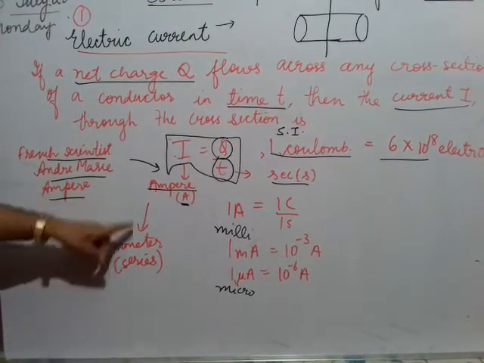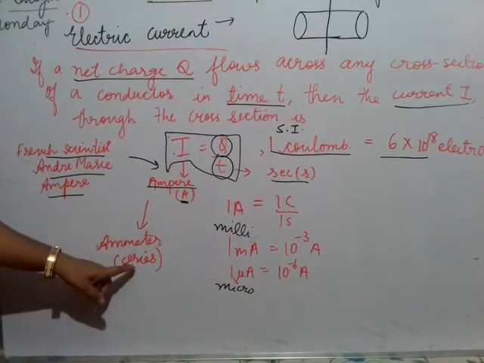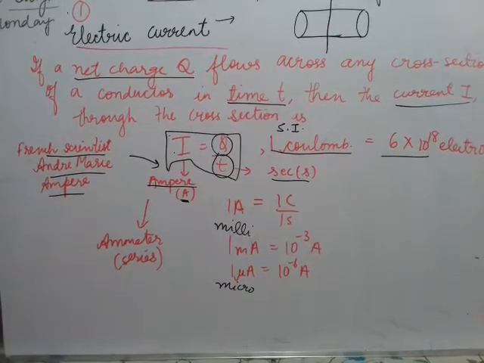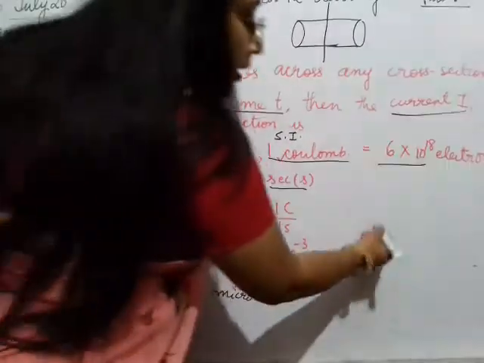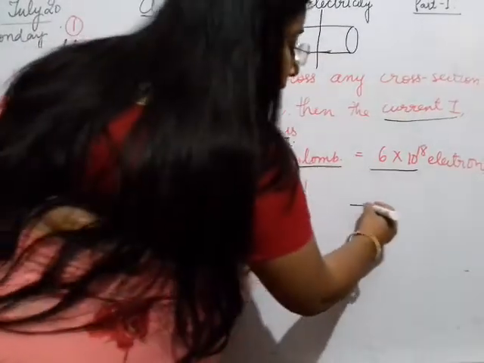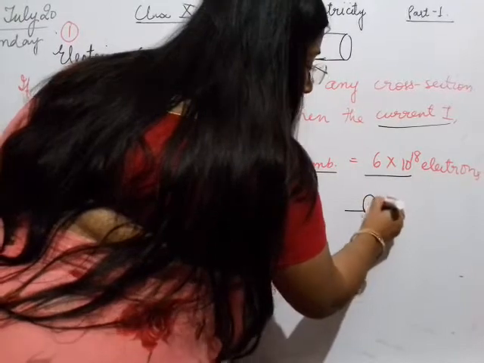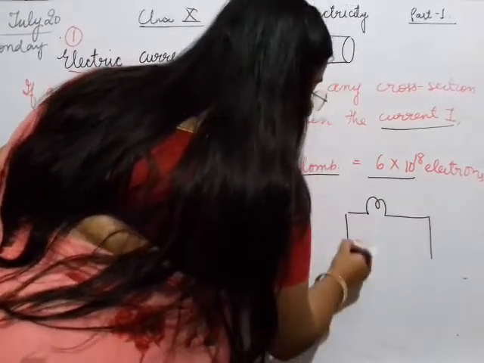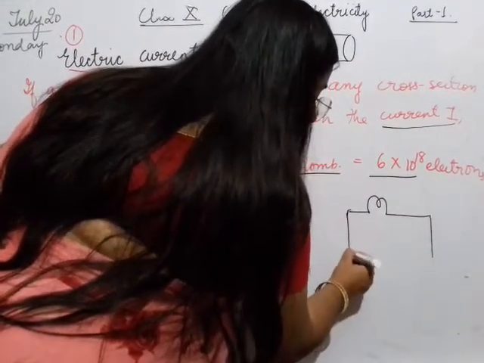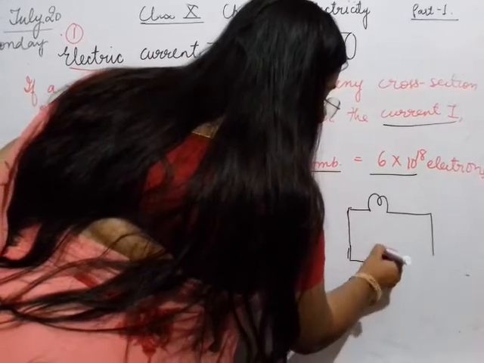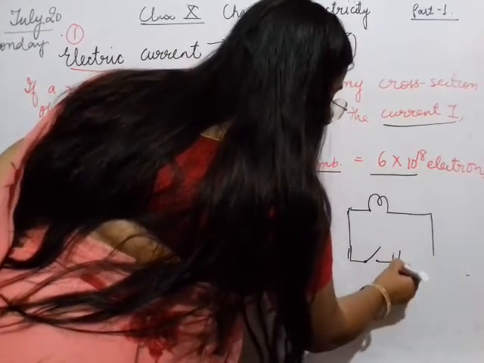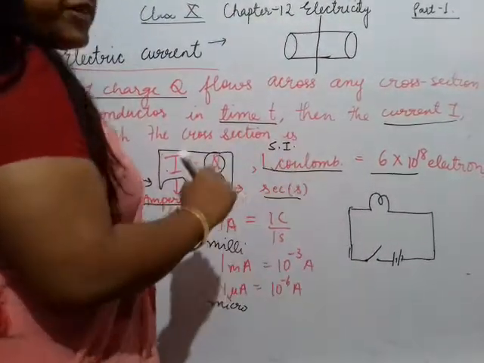Now, the ammeter is always placed in series in the circuit. How? Let's see. In the previous diagram, I made a bulb, and here we had a switch, then we had a battery, and this is the electrical circuit we made in the previous one.